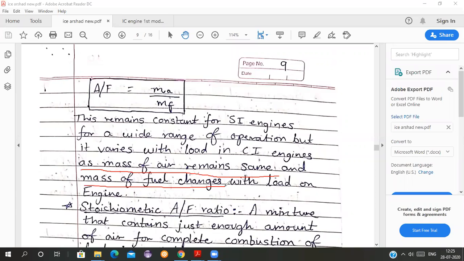So this mass of fuel, this air fuel ratio, changes according to the conditions, at which load conditions you are: whether you are speeding, stopping, on first gear or second gear, accelerating or decelerating. All these changes take place.